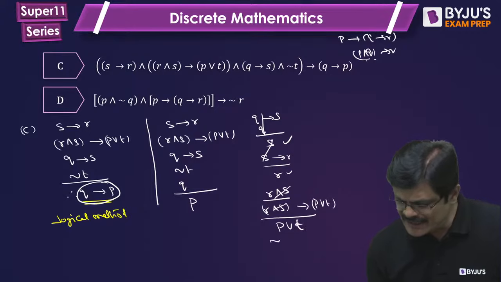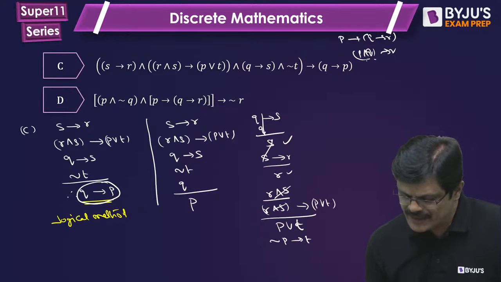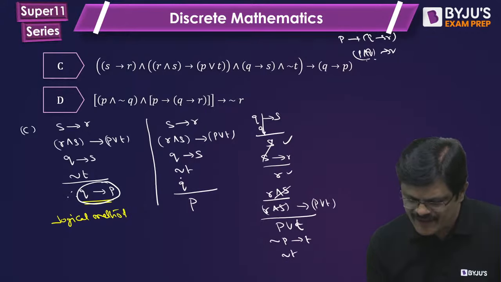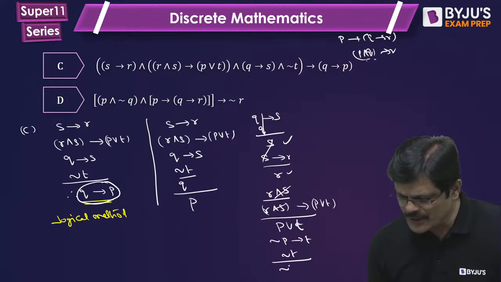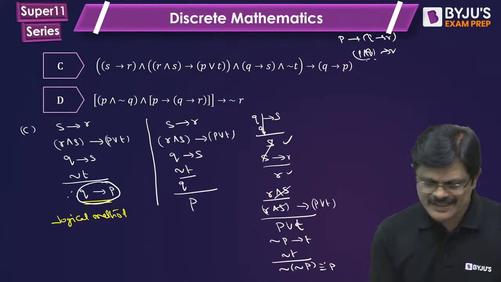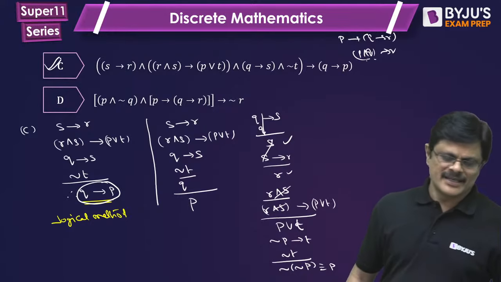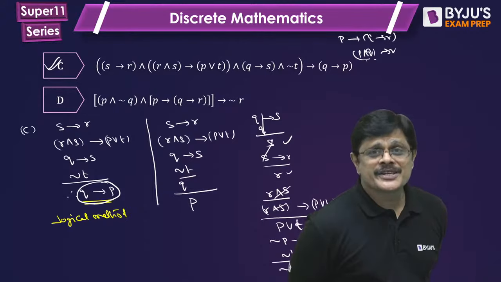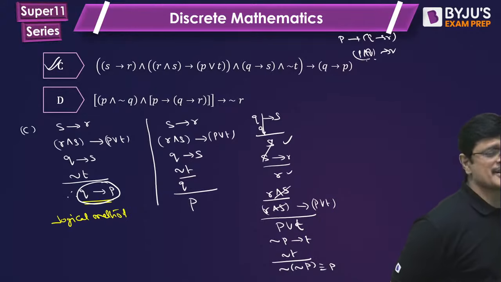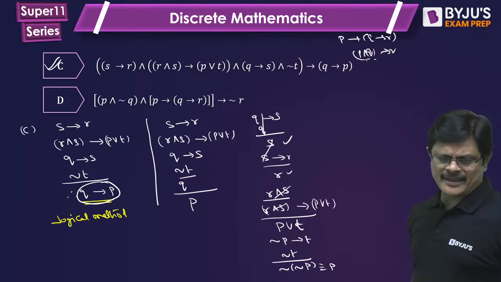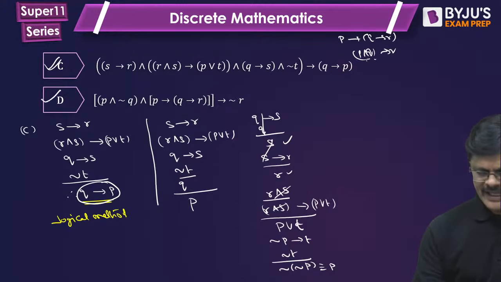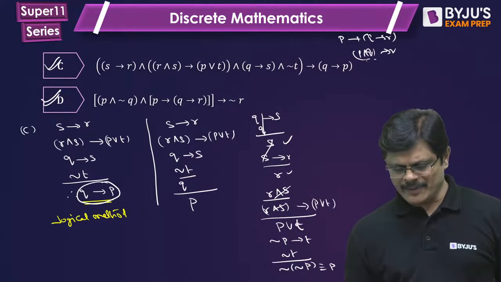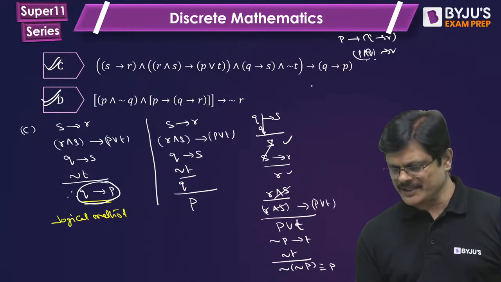P or T is nothing but negation P implies T. Here we are having negation T given. So by modus tollens, it is negation of negation P, which is P. So this is also valid. So option C is valid, my dear friends. So I just used rules, I verified. So obviously since 3 are correct, D must be the wrong option, invalid. You can check this by truth table method.